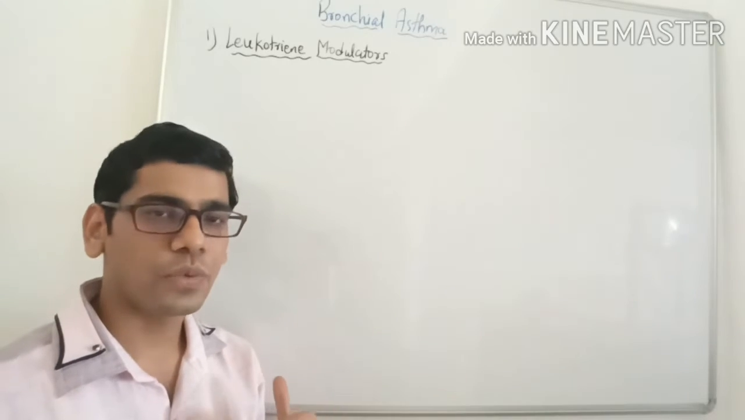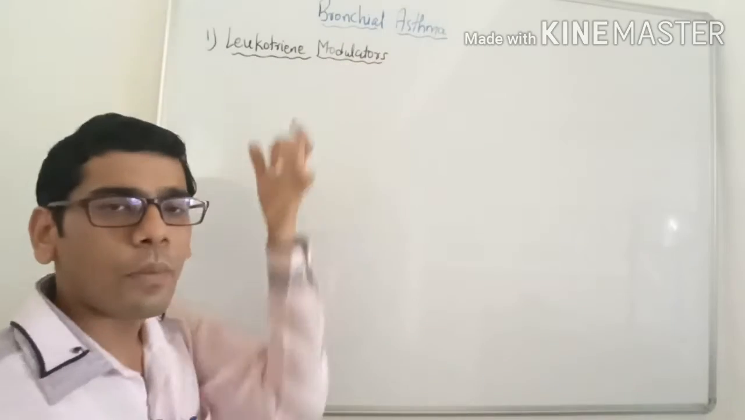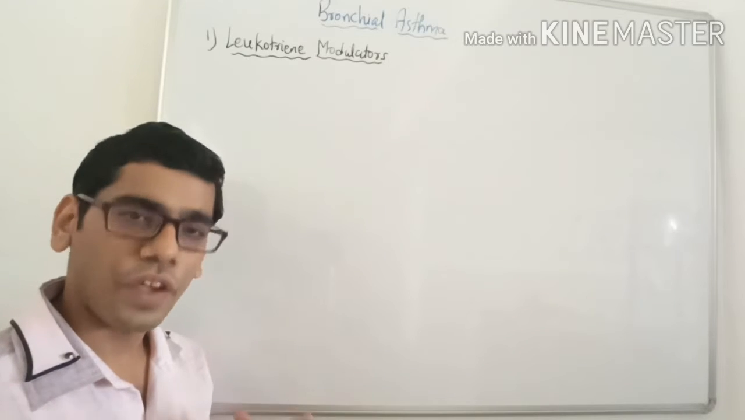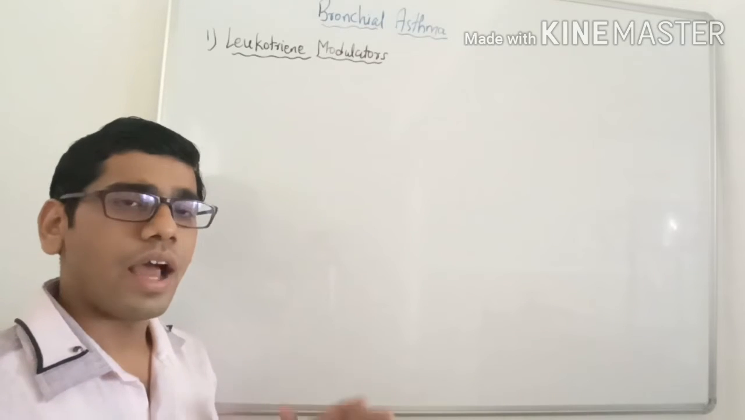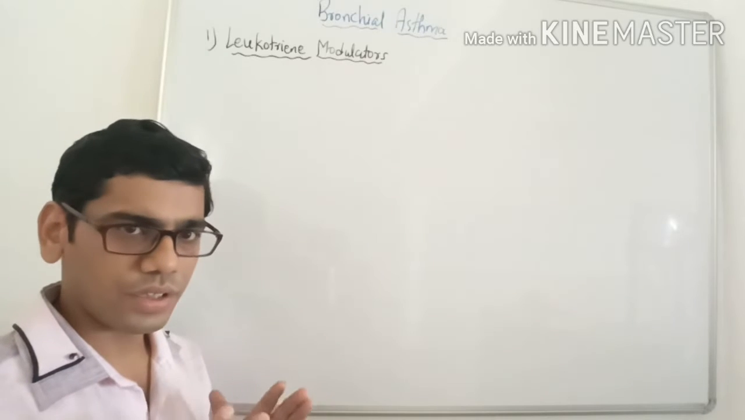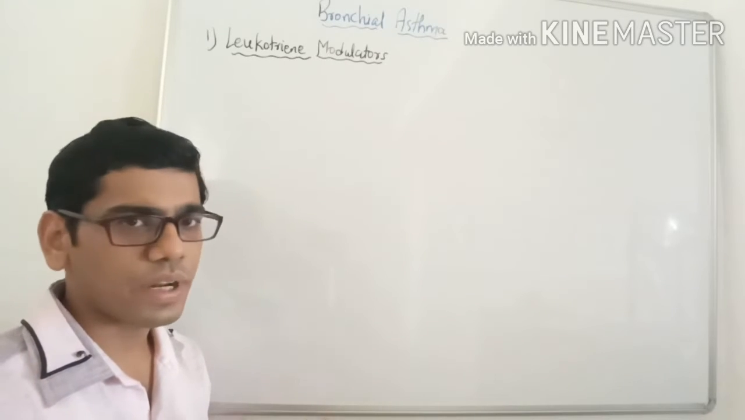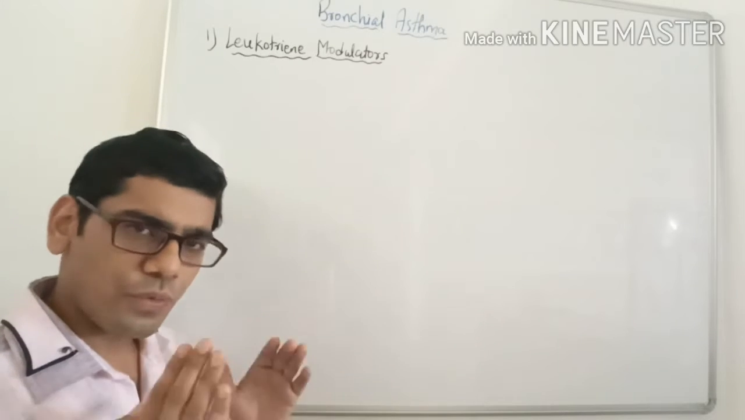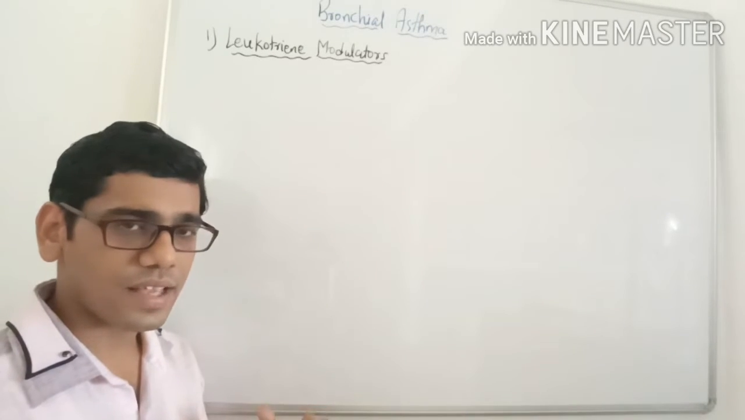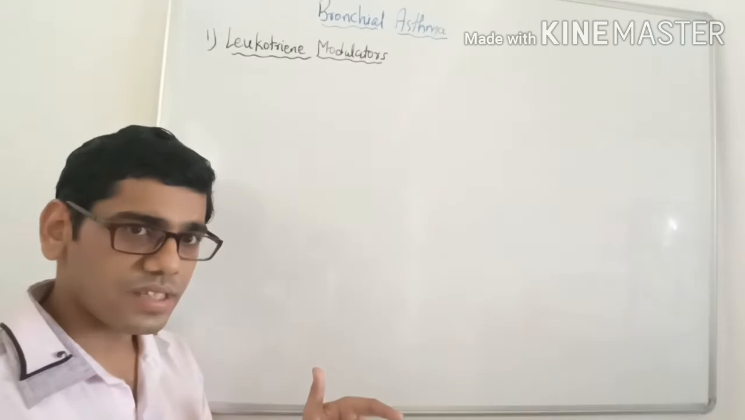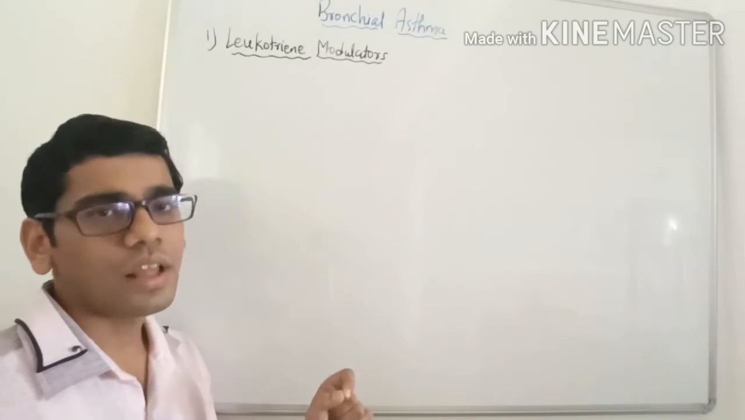Okay, so let us start with today's topic, that is leukotriene modulators. We know the leukotrienes are important mediators of inflammation in bronchial asthma, and they are powerful bronchoconstrictors, and that's why they can be responsible for dyspnea or breathlessness in bronchial asthma. So first we will see how the leukotrienes are synthesized, and then we can see the drugs which can interfere either with synthesis of leukotrienes or with their receptors.